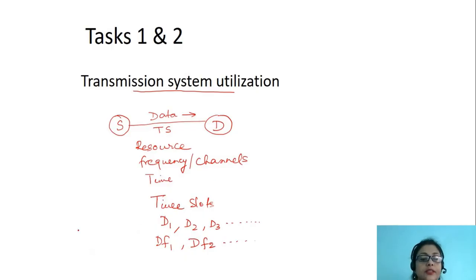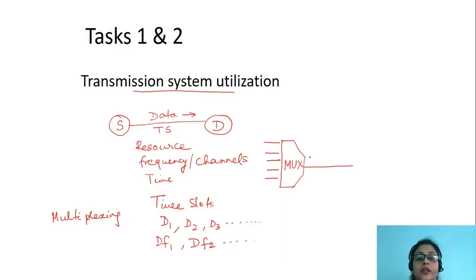So we can use the technique which is known as multiplexing. Multiplexing means a large number of data are fed to this device, which is called a mux. And through a single communication link, all these data like D1, D2, D3, etc. are interleaved and passed through the transmission medium. This is called multiplexing. So in this way, we can share the resource among multiple devices and multiple messages.